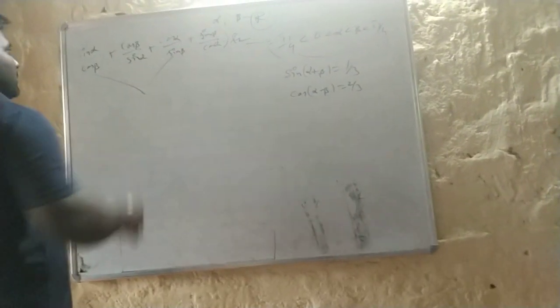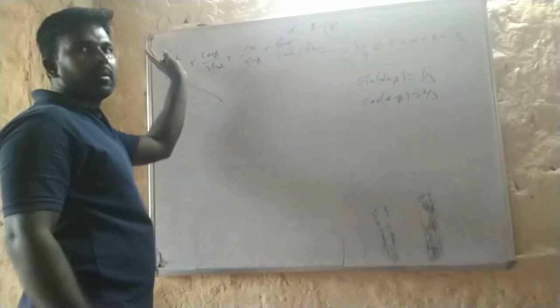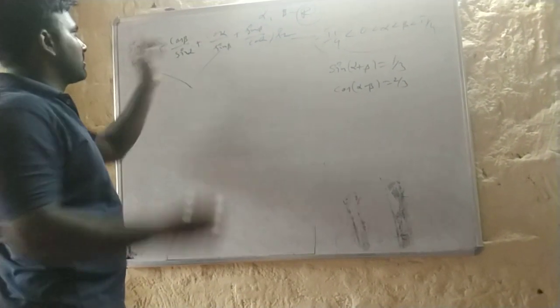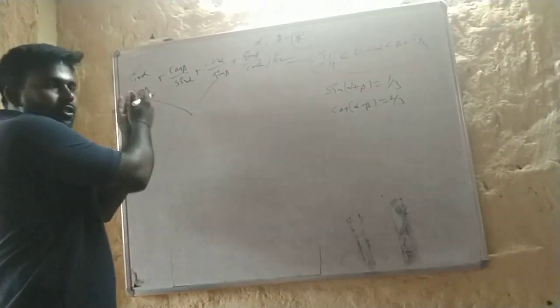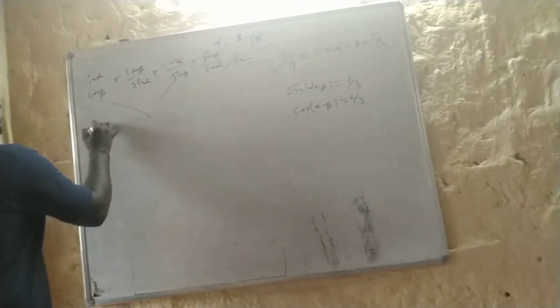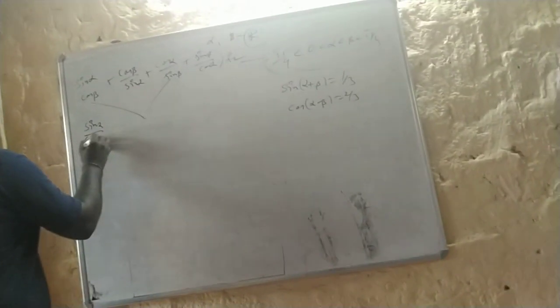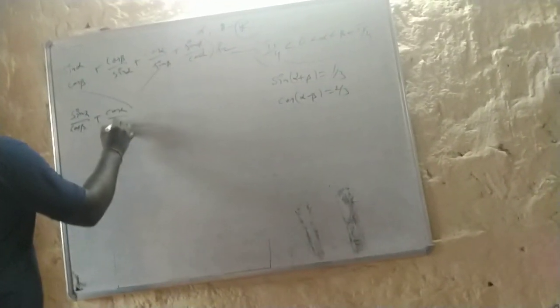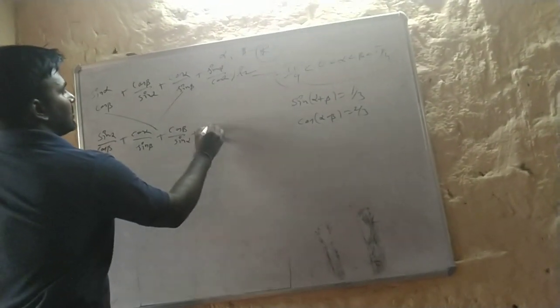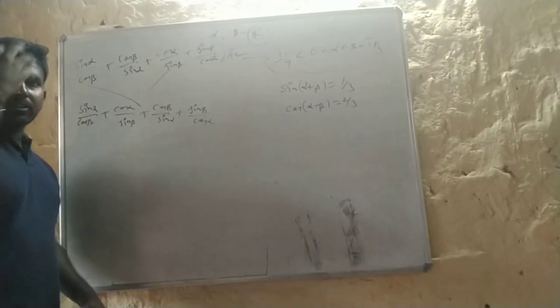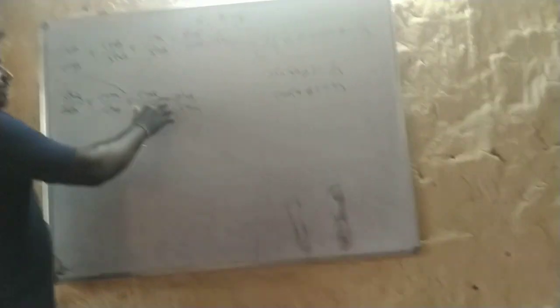So let me take two forms. Here you see the numerator was similarly, let's say alpha, beta. Don't look at the terms, just look at the variables only. It means sin alpha by cos beta plus cos alpha by sin beta plus cos beta by sin alpha plus sin beta by cos alpha. Just observe here, it is really useful. Everyone should be observing here: alpha, beta, alpha. Is it clear?